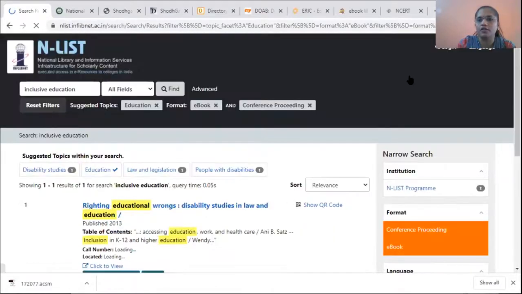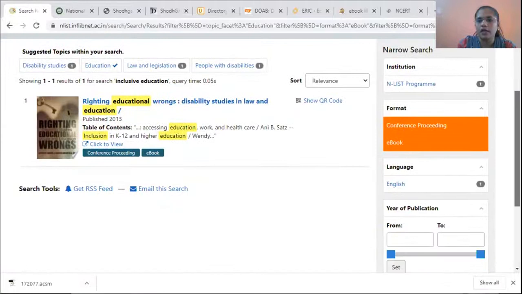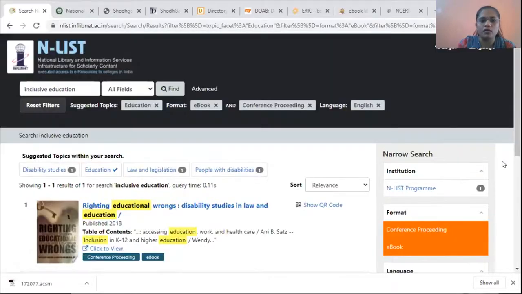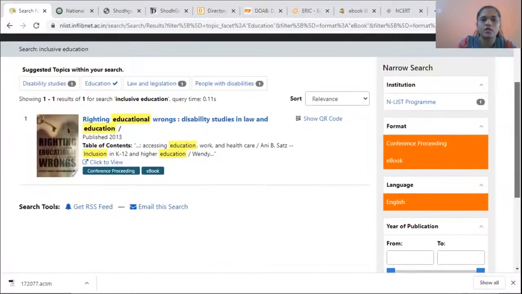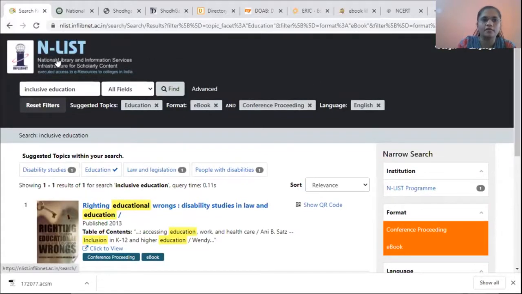For conference proceedings, you can filter your search by languages also. Language: only English language articles or ebooks will be displayed under the term inclusive education. Okay.